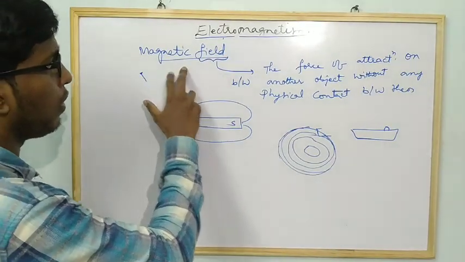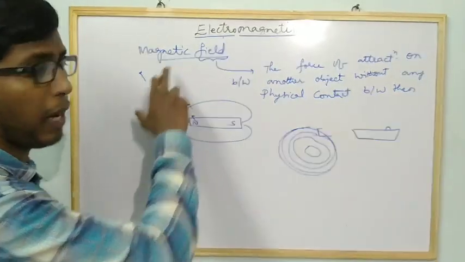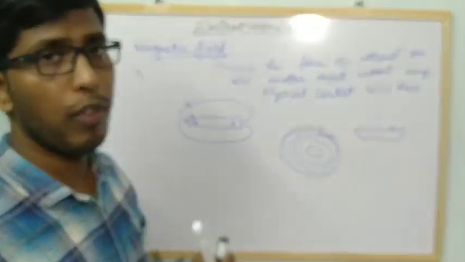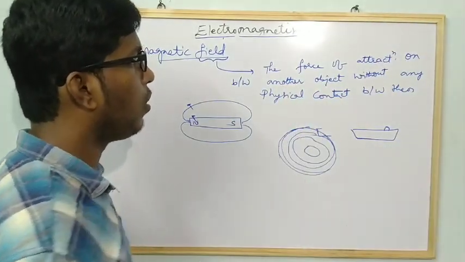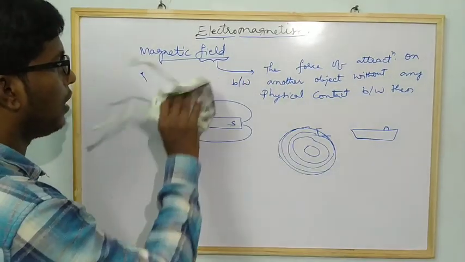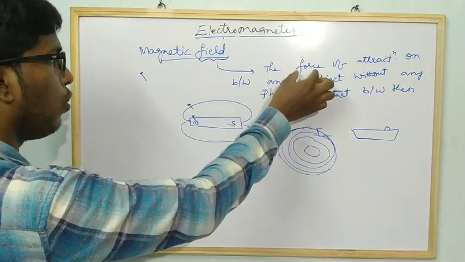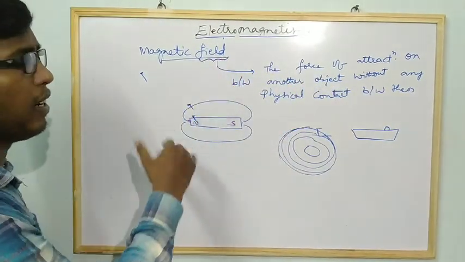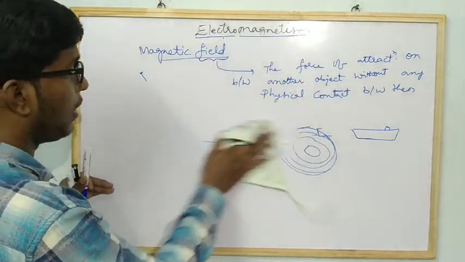So the force of attraction between another object without any physical contact between them is called the field. And if that force is caused by a magnet, then you can say that that is the magnetic field.